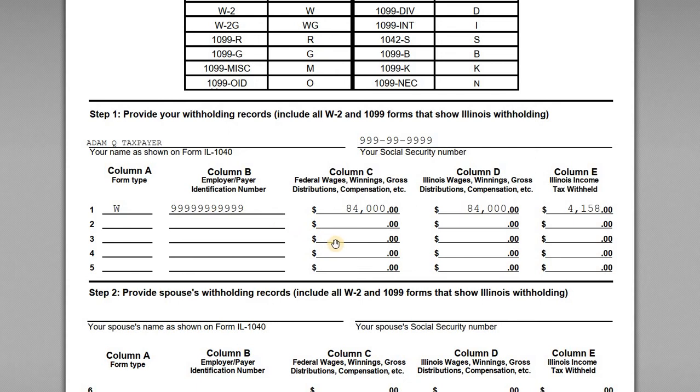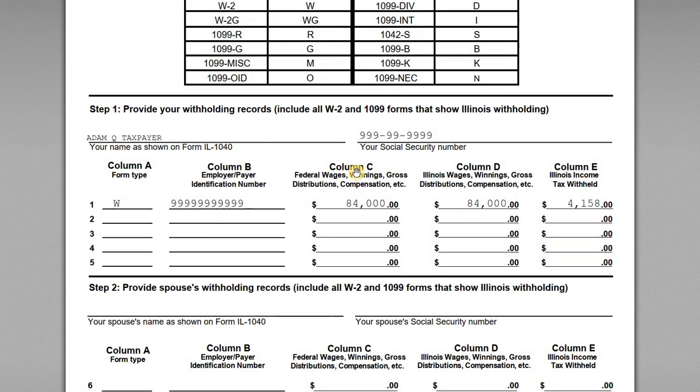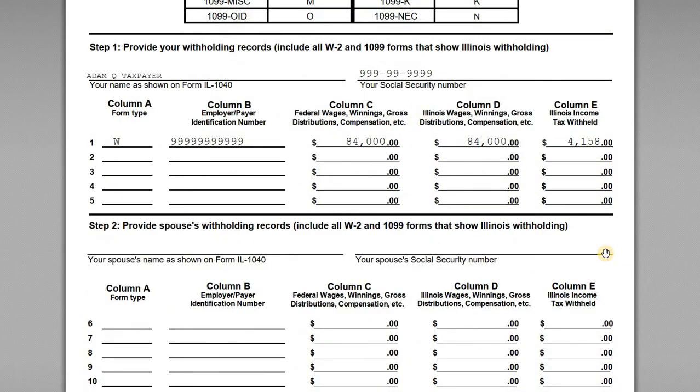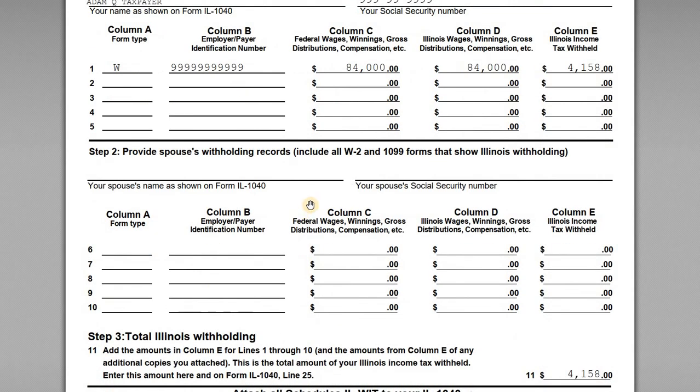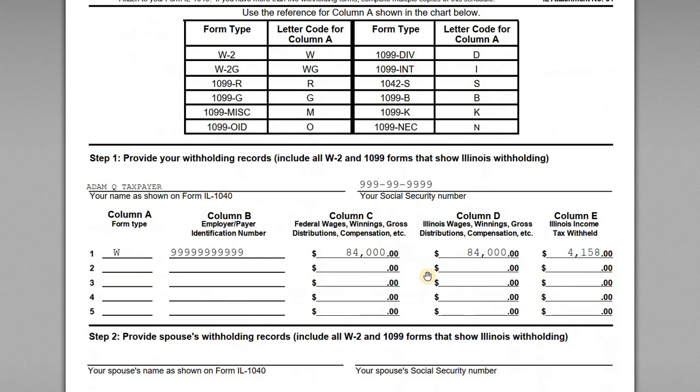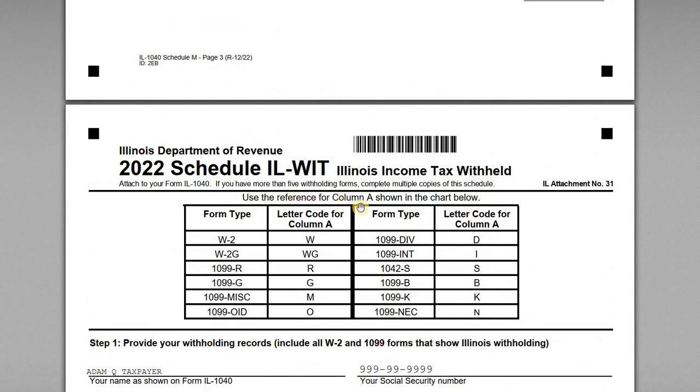The EIN for the employer, and then fill out the federal wages column, the amount of Illinois wages, and then the Illinois income tax that was withheld, right? And obviously, if you have multiple W-2s, then you would complete multiple IL-WITs, right? As it notes up here, if you have more than 5, complete multiple copies of this schedule.